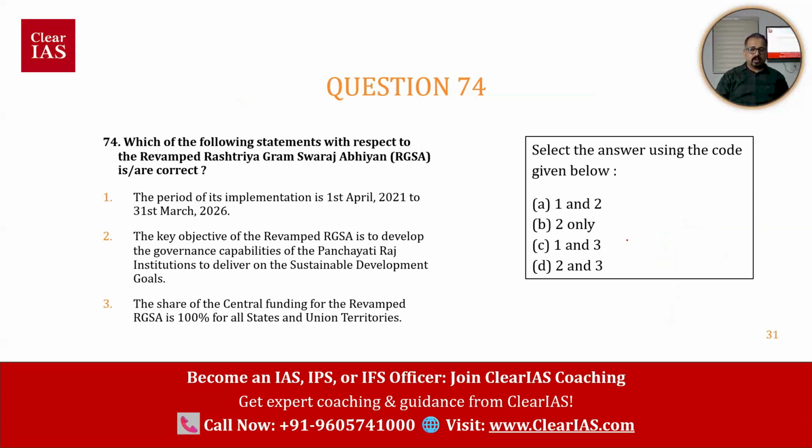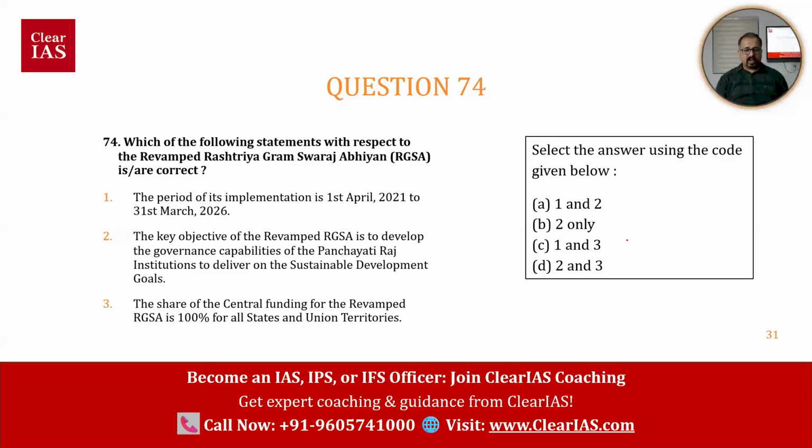Okay. Now, question number 74. Which of the following statements with respect to the revamped Rashtriya Gram Swaraj Abhiyan, RGSA, is correct? The period of its implementation is 1st April 2021 to 31st March 2026.